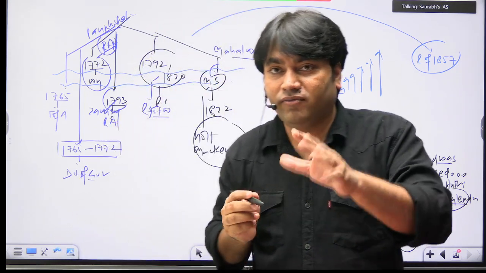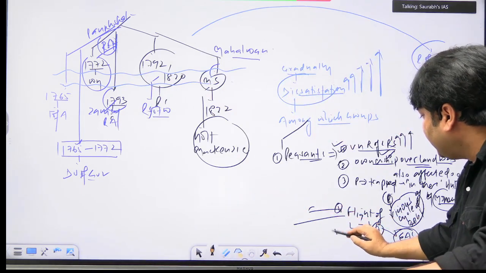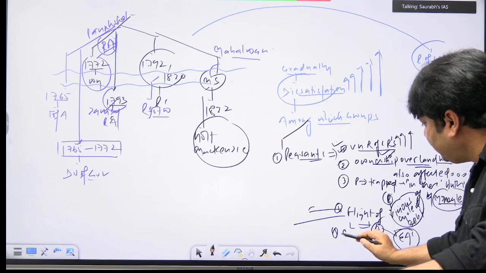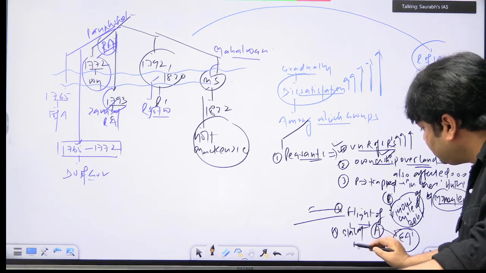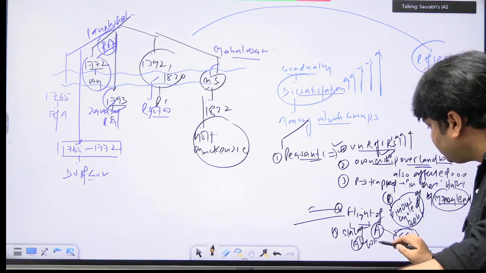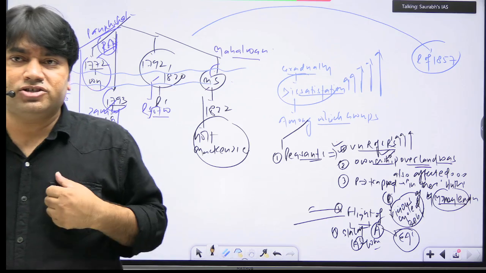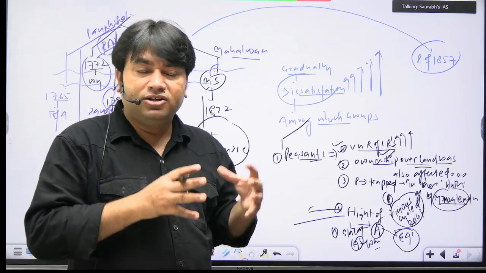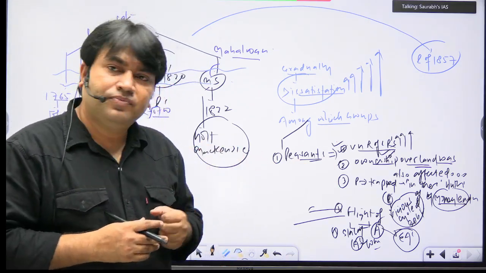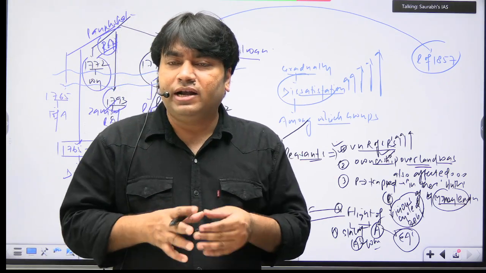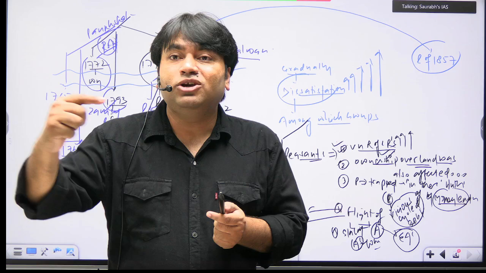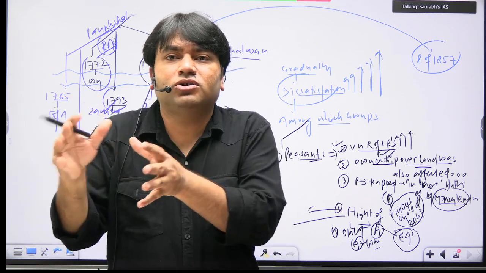You can also write one point here: the state of agricultural surplus was affected. In brackets you will write that forced COA, commercialization of agriculture, was also one factor.